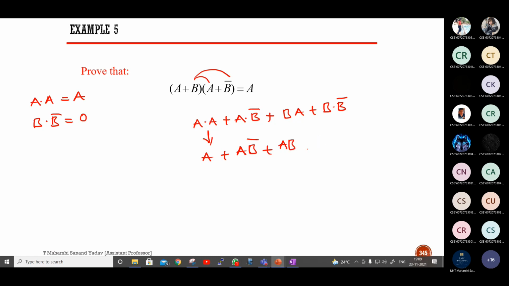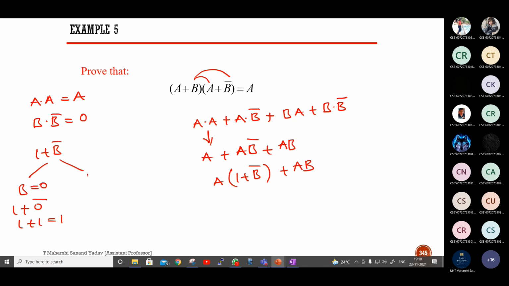Okay, next. What do I have to take common? A as common. So A into 1 plus B bar, plus AB I am writing as it is. What is the answer for 1 plus B bar? 1. Take B equal to 0, so that 1 plus 0 bar, so 1 plus 1 will be 1. Next, if I take B equal to 1, 1 plus 1 complement, which is nothing but 1 plus 0.